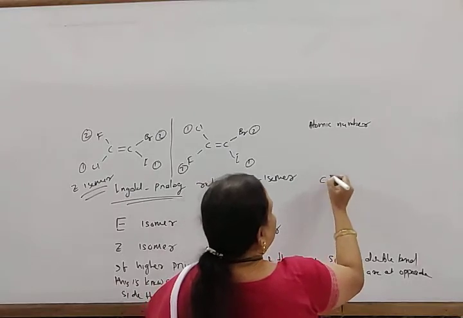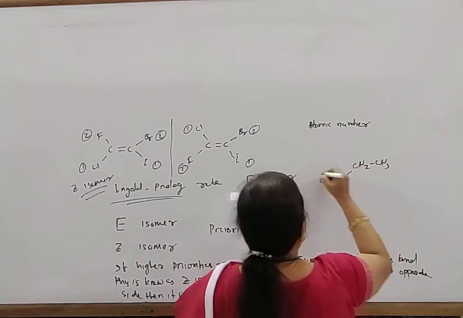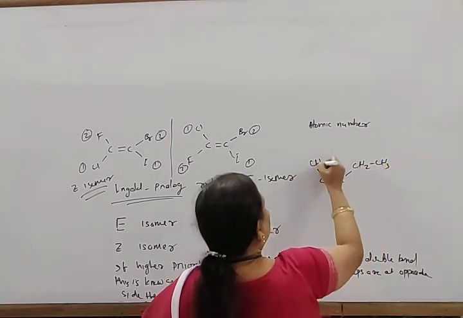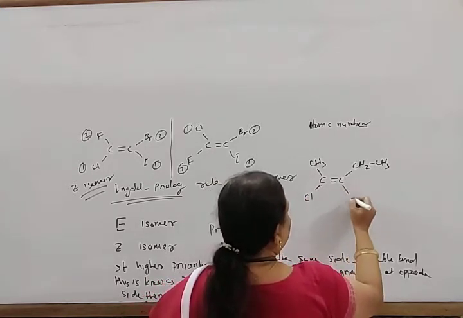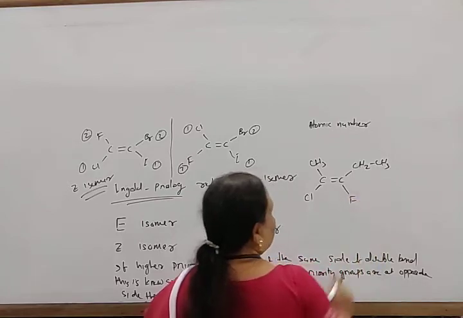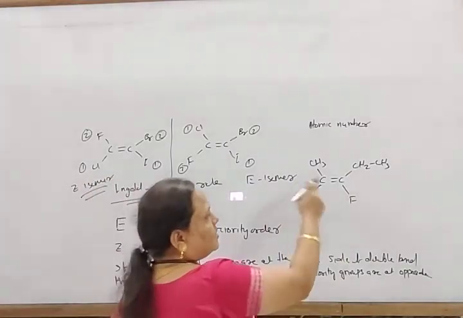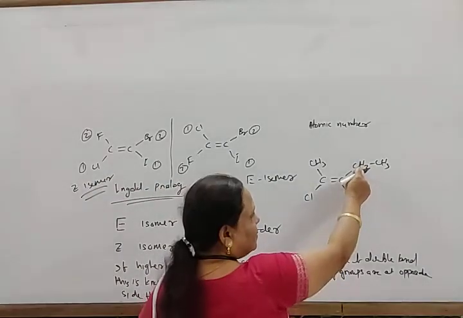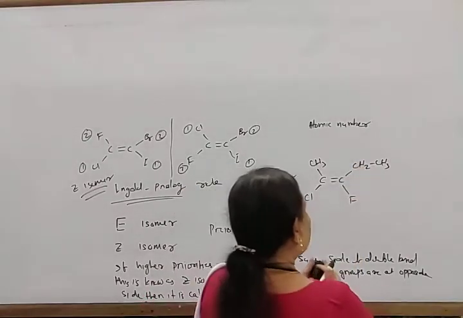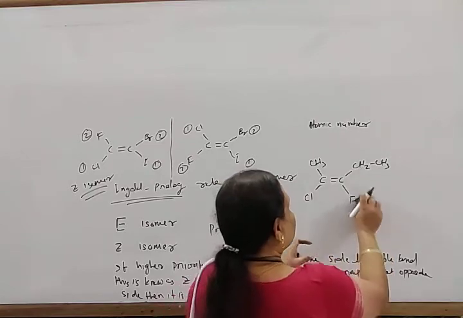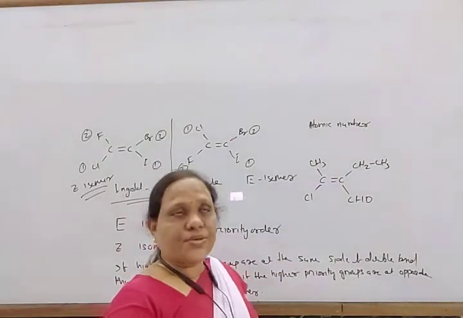Look here. Suppose in this way we have C=C, with CH2CH3 here, CH3 here, chlorine here, and fluorine here. So how do we determine its cis and trans isomer? In this case, between carbon and fluorine, suppose instead of this carbon, it is given as CHO. Look here.